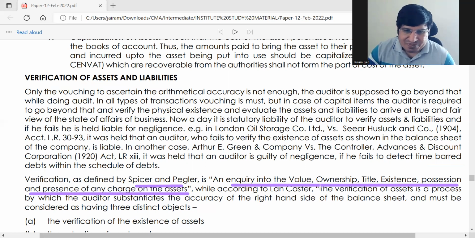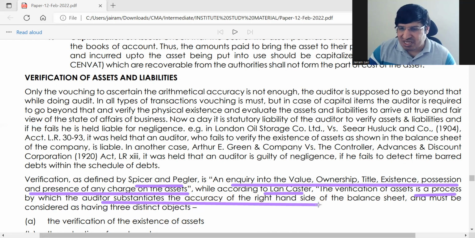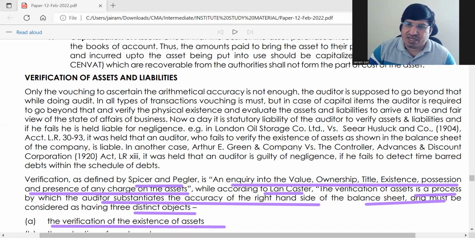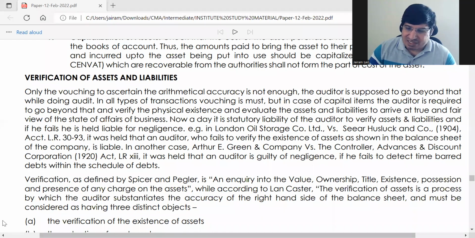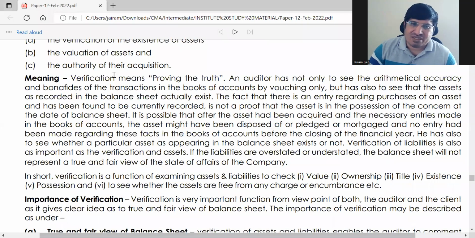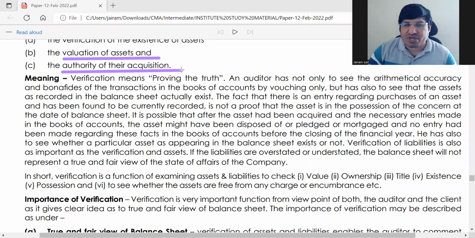Another definition says that verification is a process by which the auditor substantiates the accuracy of the right hand side of the balance sheet, and it has three main objects: verification of existence of the asset, that the asset is really existing; that the value is also proper, valuation is proper; and that it was bought with proper authority.